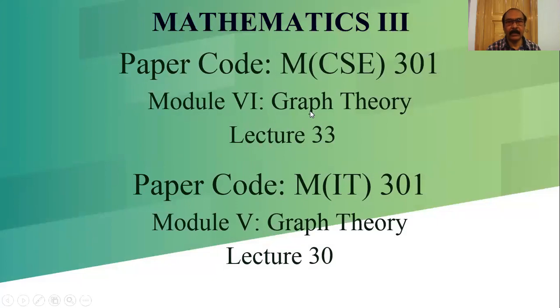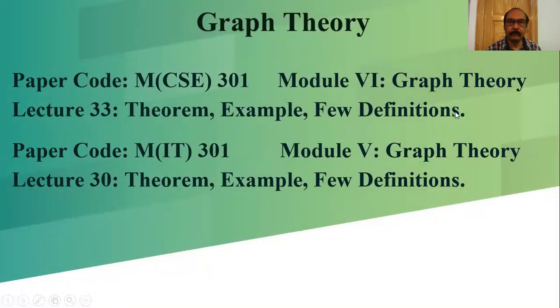Today's lecture is lecture 33 for computer science and engineering, MCSC 301, and for information technology, the lecture is 30. The topic is graph theory. For computer science and engineering, MCSC 301, the module is 6, and for MIT 301, information technology, the module is 5. Today we learn a theorem, an example, and a few definitions related to graph theory.